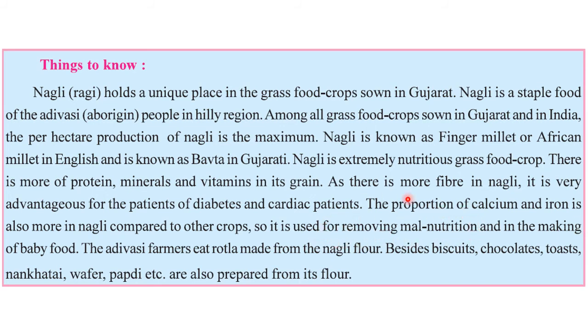Remember this, malnutrition can also be removed using Nagli. The Adivasi farmers eat rotla made from Nagli flour. Besides, biscuits, chocolate, toast, naan khatai, etc. can also be made using Nagli, so it becomes highly nutritious. It also has medicinal properties and it is quite easy to digest.